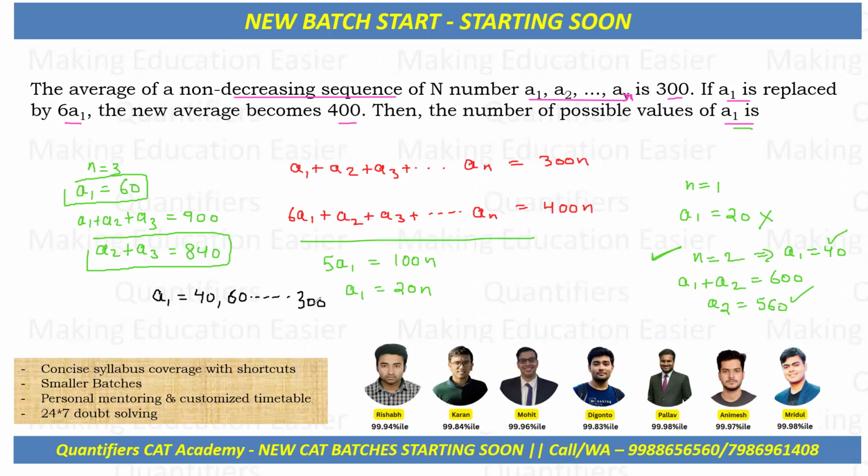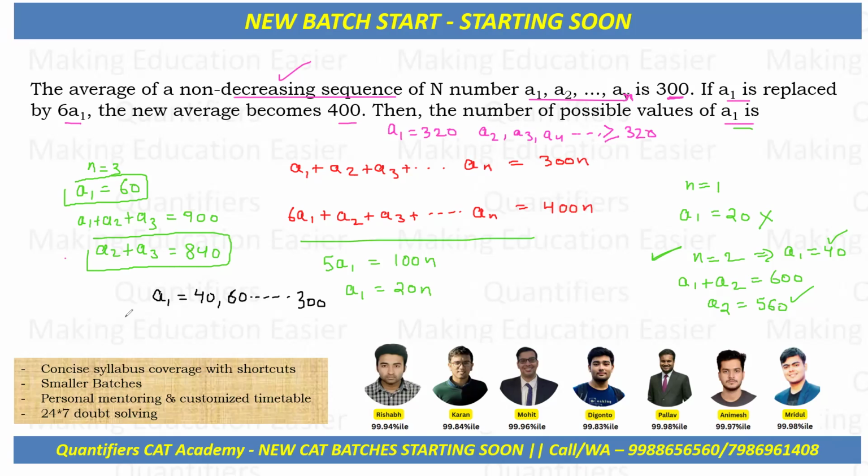The last possible value of a1 can only be 300. Because if you take a1 larger than 300, let me show you, say a1 equal to 320, then all the other variables, a2, a3 and so on, will be greater than or equal to 320, since it is mentioned that the sequence is non-decreasing. If every variable is 320 or greater, the average can never be 300. So the last possible value for a1 is 300. So now this becomes a proper AP.